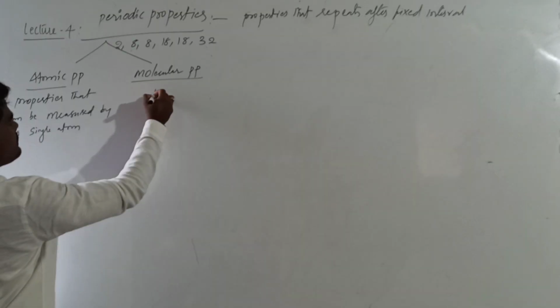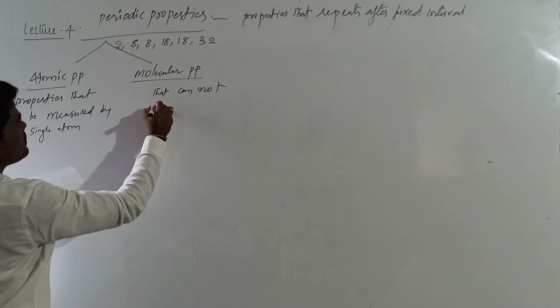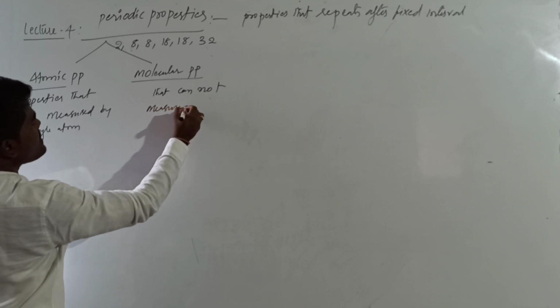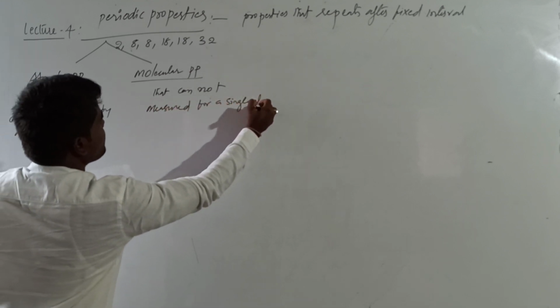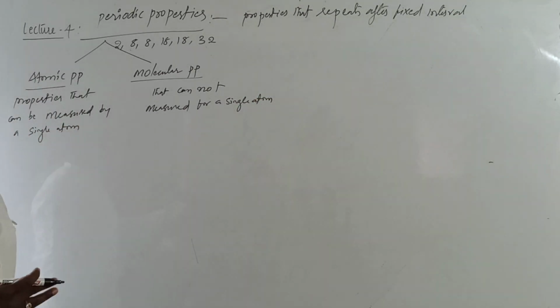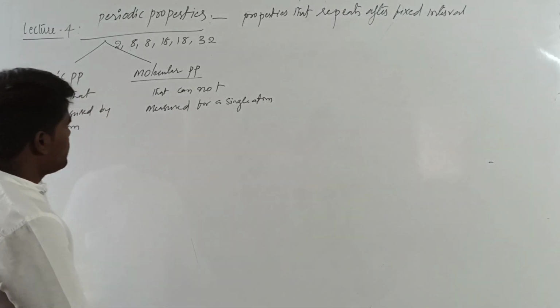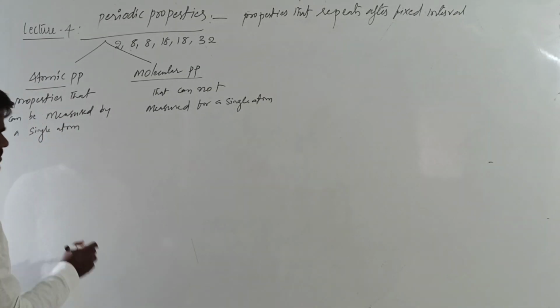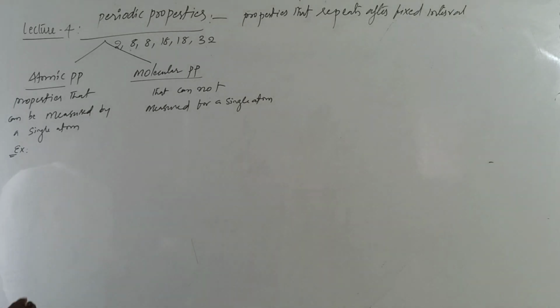Properties that cannot be measured for a single atom, that means these properties are measured for a group of atoms, the molecule itself standing for a group of atoms, are called molecular properties. What are the examples of atomic properties and molecular properties?